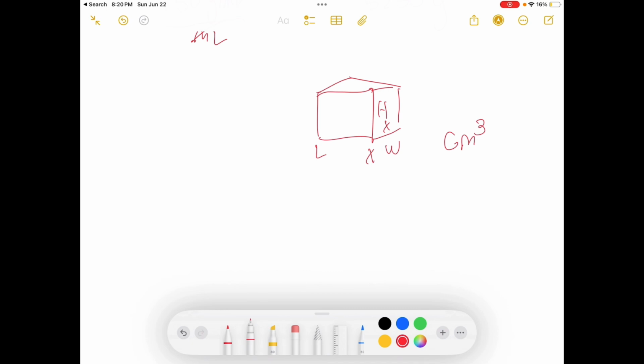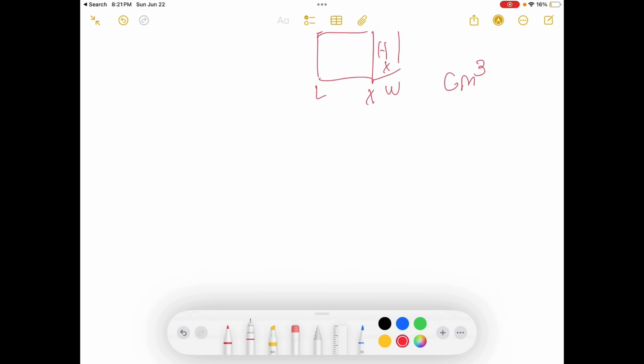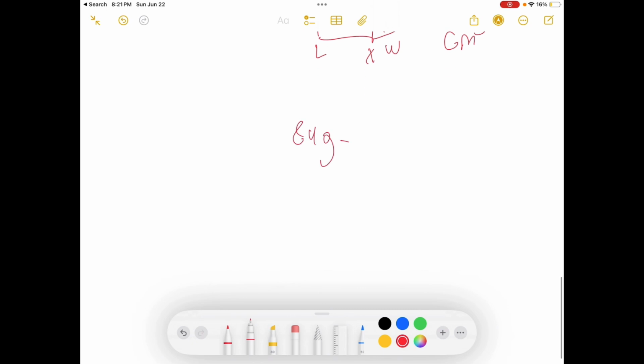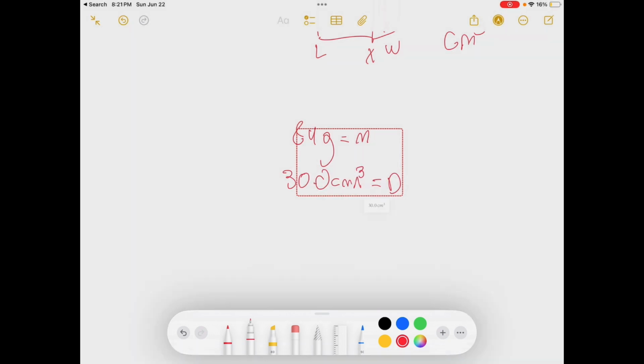So it's a solid, so of course it's going to be 30 centimeters cubed. That's just a little way to think about it, so don't even worry about the centimeters cubed. So 84 grams, that's our mass, and then we have 30.0 centimeters cubed, which equals our volume. I apologize. Then we just have to put it in.